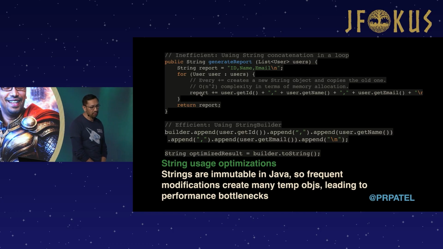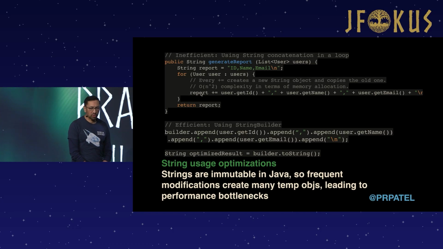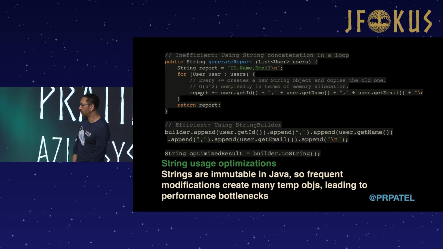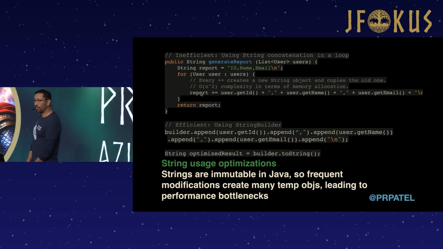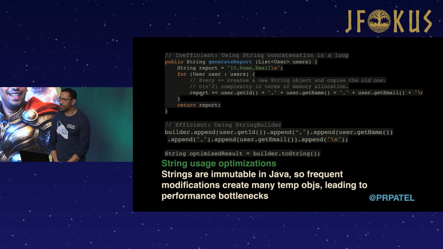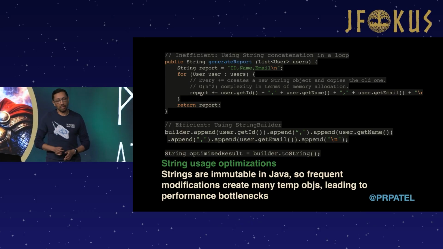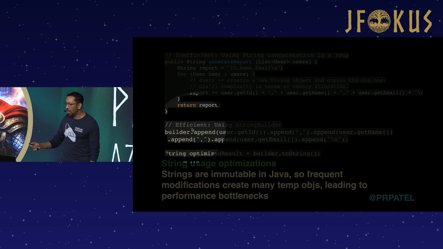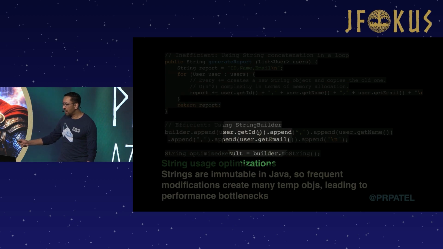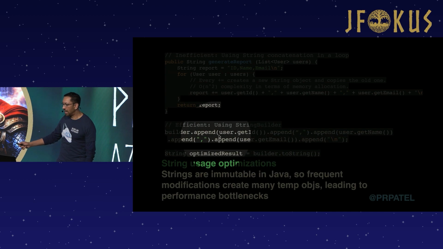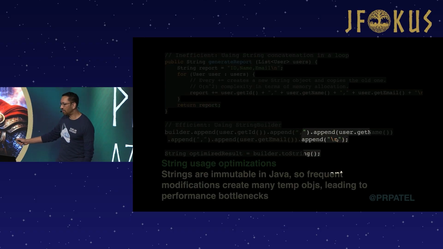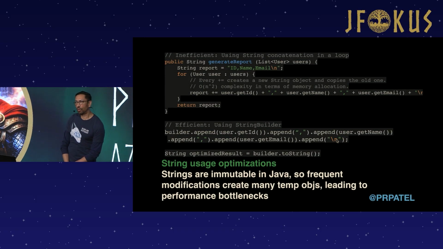So you create a lot of strings here, and the problem with creating strings in Java or any programming language for that matter is that when you do this, it creates a lot of garbage, right? So that garbage has to be collected, and it's very slow. So what we prefer to do is what we have on the second code block here, where we use a string builder, and you go and append these things like so. You're still creating a couple of strings here, but it's much more efficient than what we have on the first block.